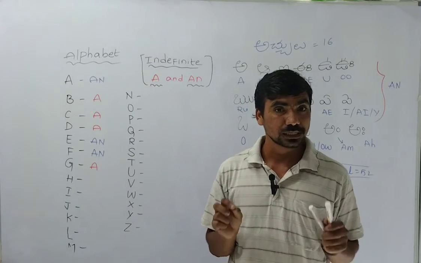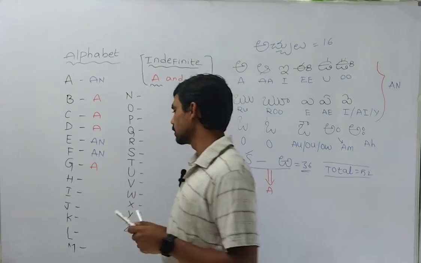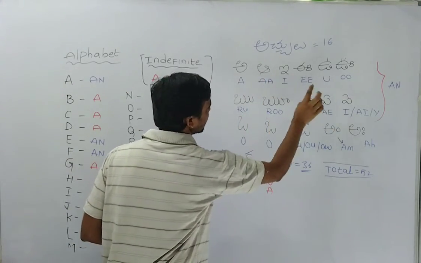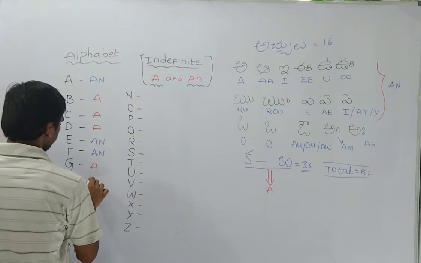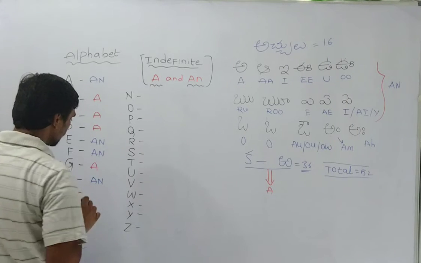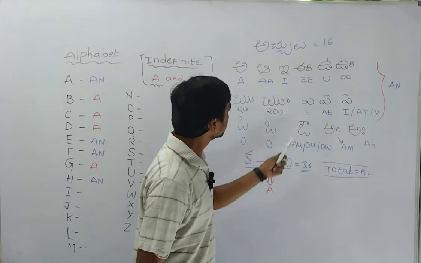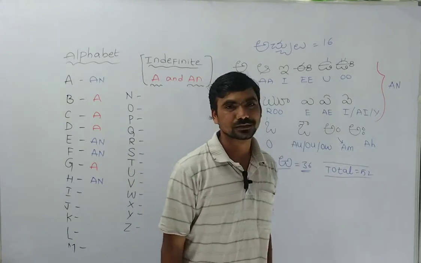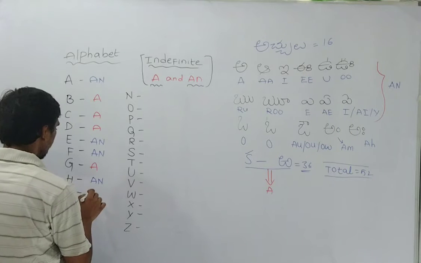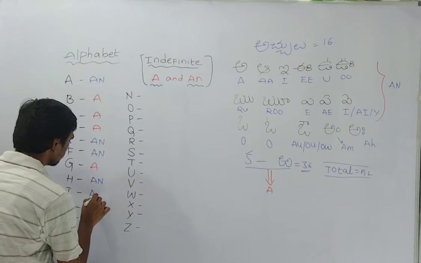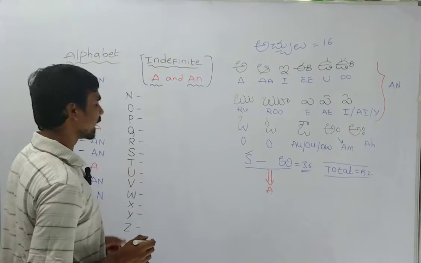H, the sound should be H, so you can write H, sound is there, so you can write an. Okay, then I, sound is not there, so you can identify I, so you can write simply an.